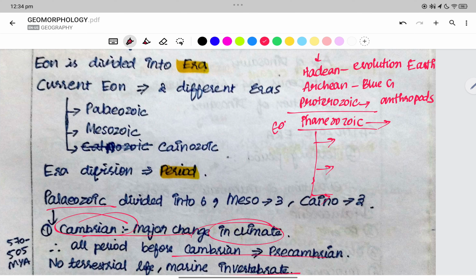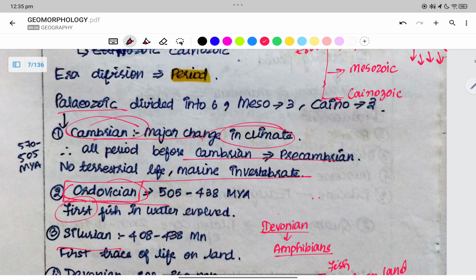The eon is divided into three eras: Paleozoic, Mesozoic, and Cainozoic. The Paleozoic is COSGCP: Cambrian, Ordovician, Silurian, Devonian, Carboniferous, and P is Permian.